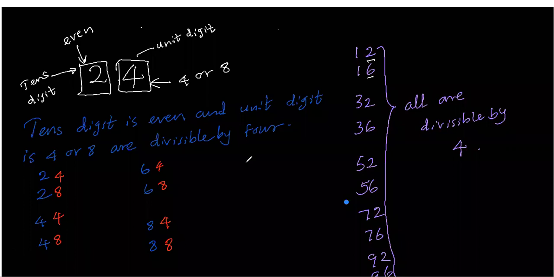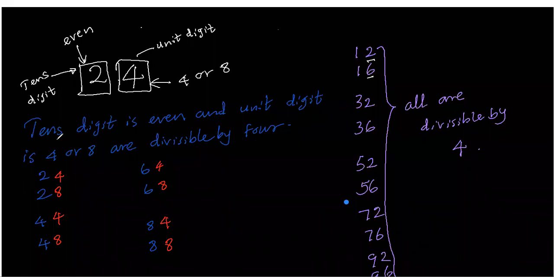Now, when we concern ourselves with 3-digit numbers and 4-digit numbers, so far we have talked only about 2-digit numbers. These are all the 2-digit numbers divisible by 4. First we talked about an odd number at the tens place and the last digit 2 or 6. That number is divisible by 4.